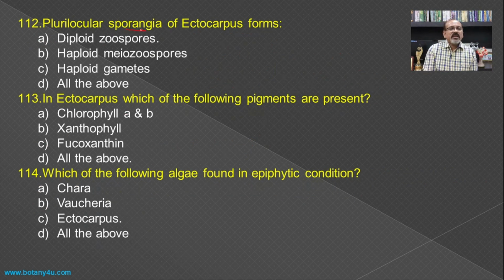Then plurilocular sporangia of Ectocarpus form, as we have seen earlier, on the sporophytic plant body or the diploid plant body, and are responsible for the multiplication of the sporophyte through the formation of diploid zoospores, and hence diploid zoospore becomes the answer for this one.